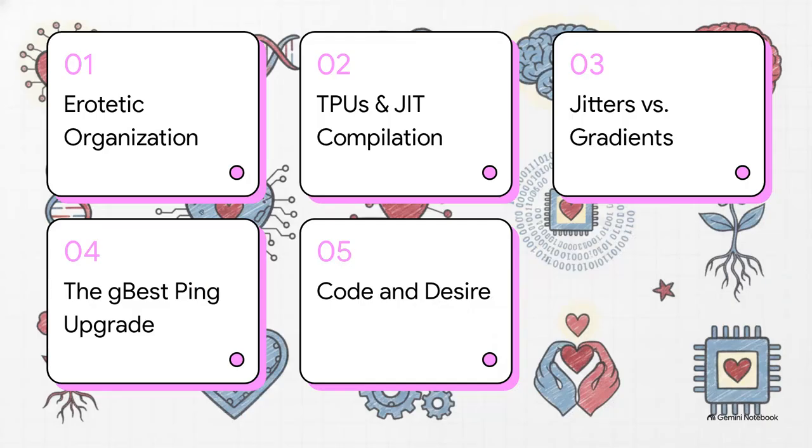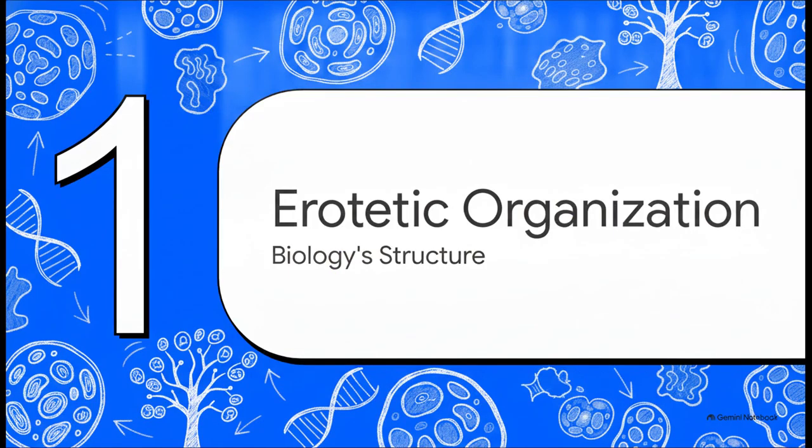Here is our roadmap. We'll start with biology's erotic organization, move over to TPUs and JIT compilation, contrast jitters with gradient descent, examine the GoBest ping upgrade, and finally, look at merging code and desire. Starting off with Section 1, Biology's Hereditatic Organization.